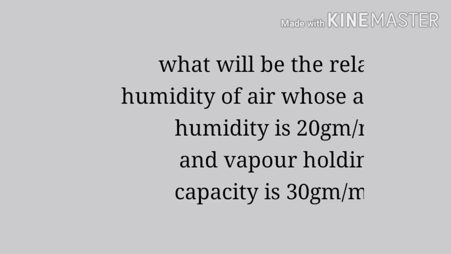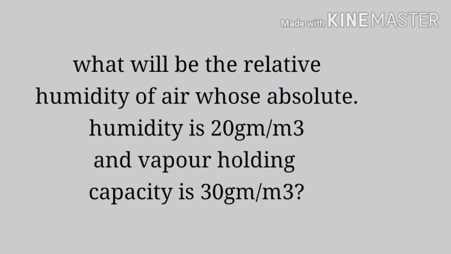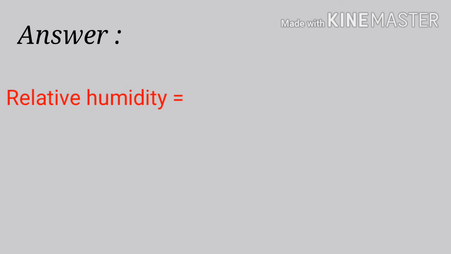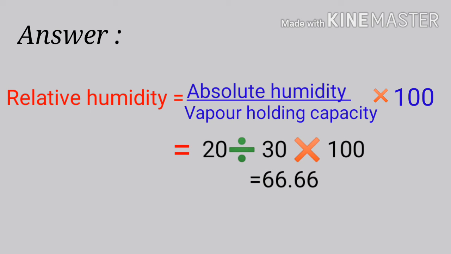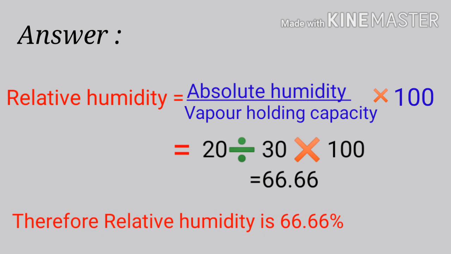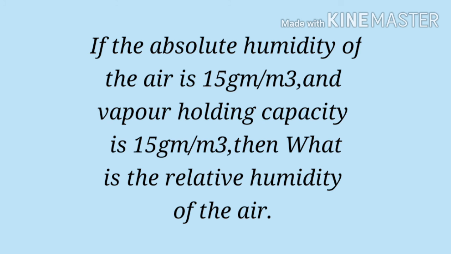First one, what will be the relative humidity of air whose absolute humidity is 20 gram per cubic meter and vapor holding capacity is 30 gram per cubic meter? Answer, relative humidity is equal to absolute humidity upon vapor holding capacity multiplied by 100. So relative humidity is equal to 20 upon 30 multiplied by 100. So the answer is 66.66. So here the relative humidity is 66.66%.